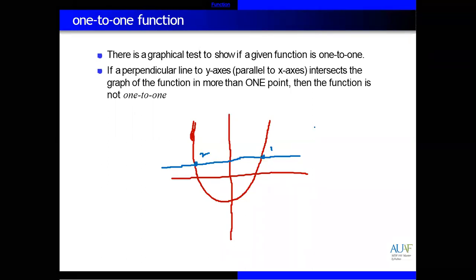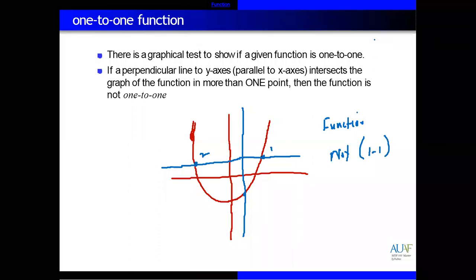This is a function because for a function we draw a vertical line on the x-axis, and it touches the graph at only one point. So this one is a function but not a one-to-one function.